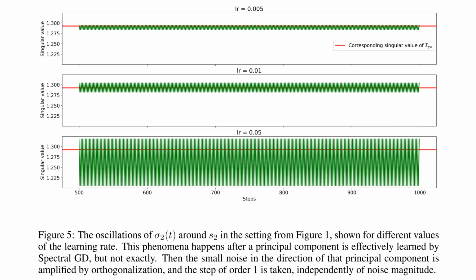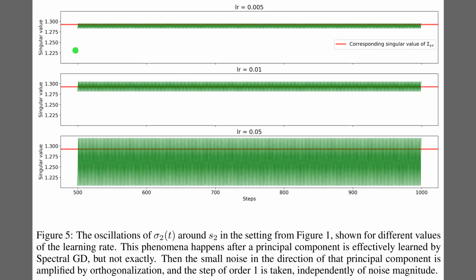So, Figure 5 highlights a quirk in the convergence stability of spectral GD. These plots track a singular value over time across 3 different learning rates. Ideally, the green trajectory should settle flat onto the red target line once the feature is learned. Instead, it oscillates persistently. This happens because the orthogonalization step amplifies even tiny residual noise, forcing the model to keep taking significant steps. As the bottom panel shows, increasing the learning rate just makes these fluctuations more violent.